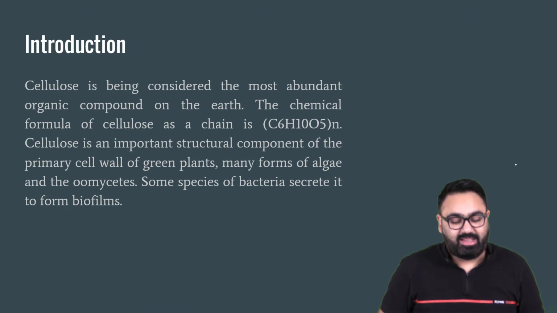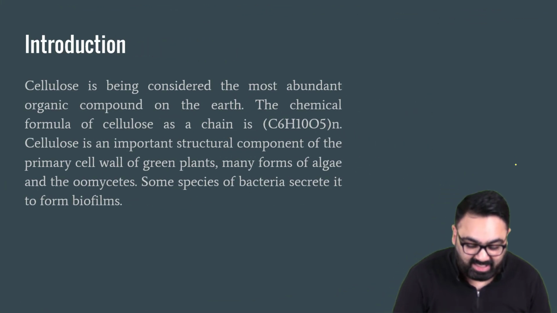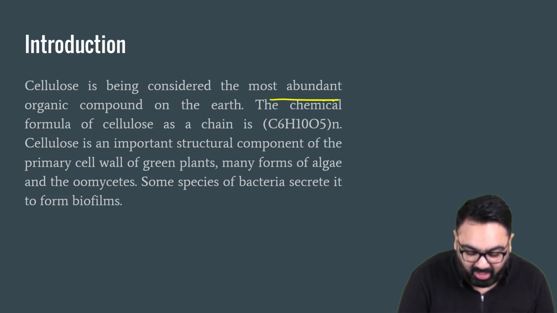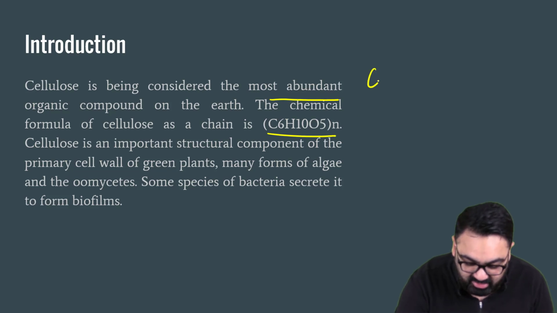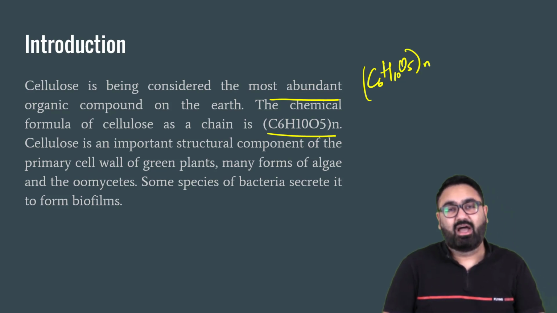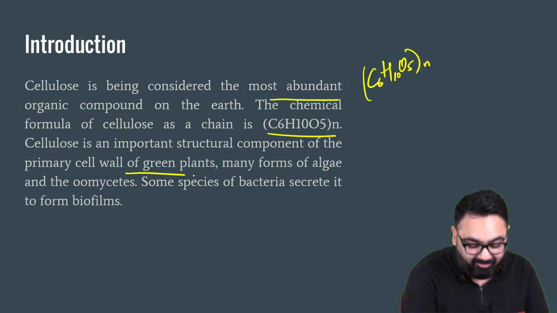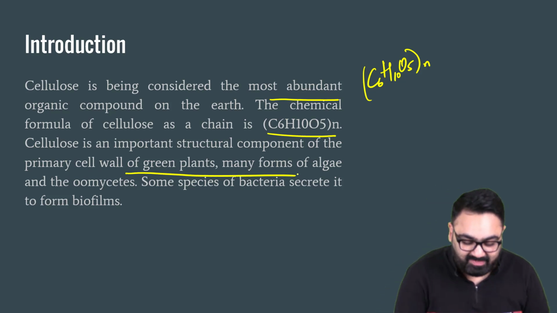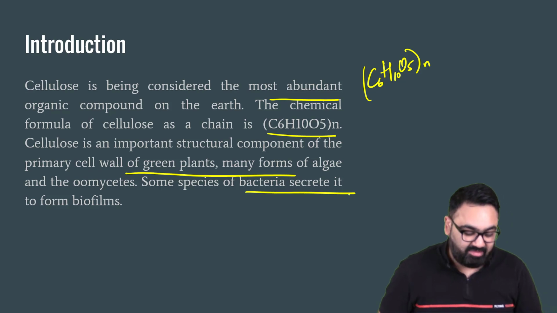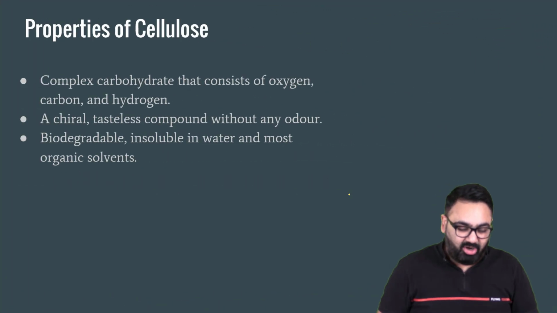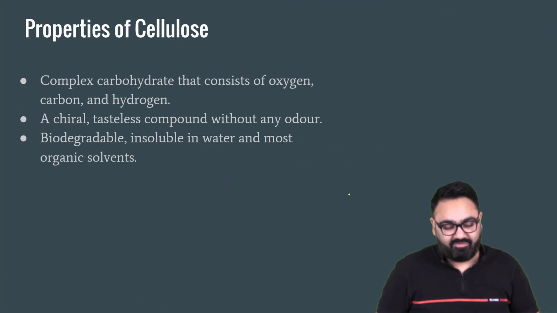So let's see. In the beginning, we have just defined it. It is considered the most abundant organic compound on the earth. The formula is C6H10O5, and then you can give it any power. It has to be written like this. It is a structural component in the primary cell wall of green plants. As I said, it is derived mainly from plants. Some species of bacteria also secrete it to form biofilms. Then we write the main body, in which we write some properties, just a few of them.